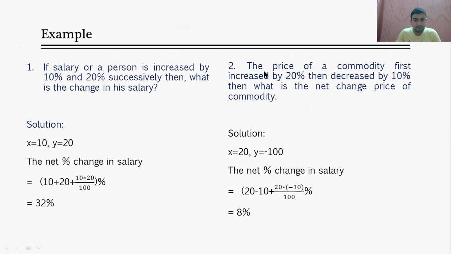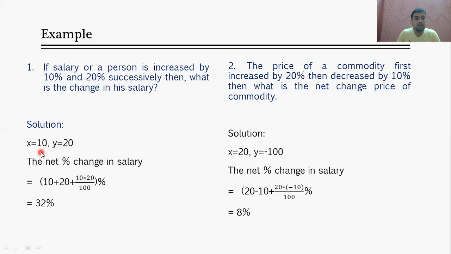Now the first problem is, if the salary of a person is increased by 10% and 20% successively, then what is the change in his salary? So I think this person is very, what we can say, lucky. If the salary of a person is increased by 10% and 20%, he is getting two increases, so he is very lucky. Then what is the change in his salary? We have to calculate the net change.